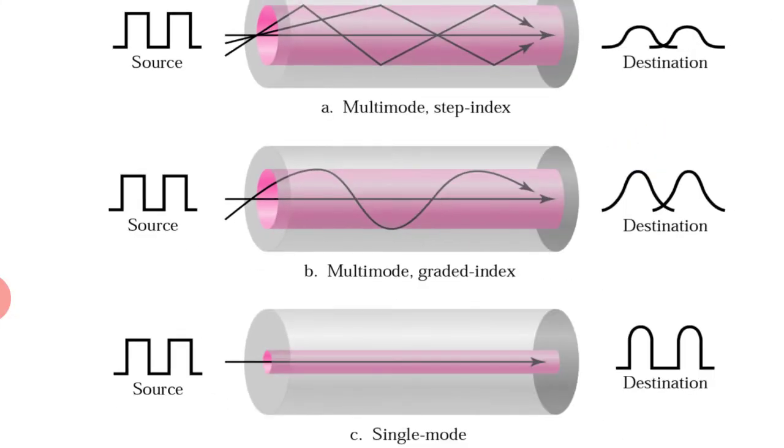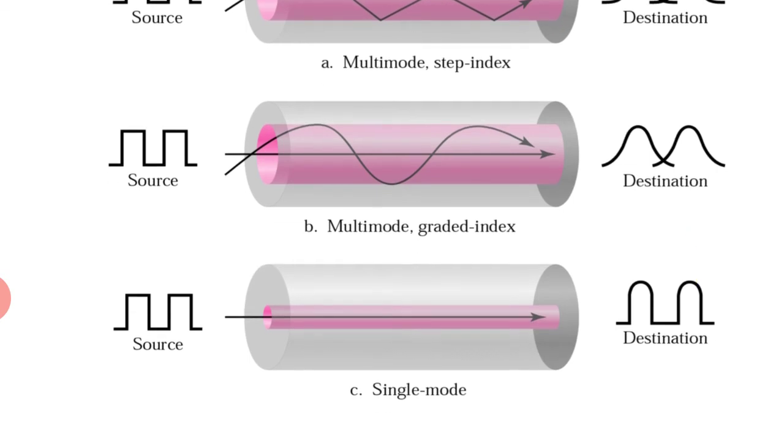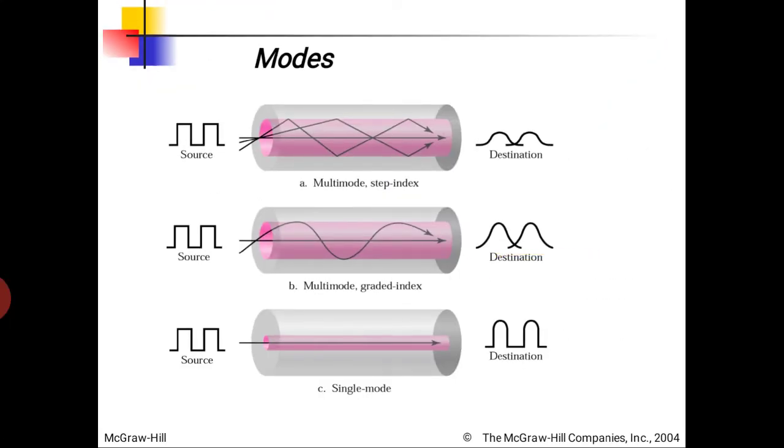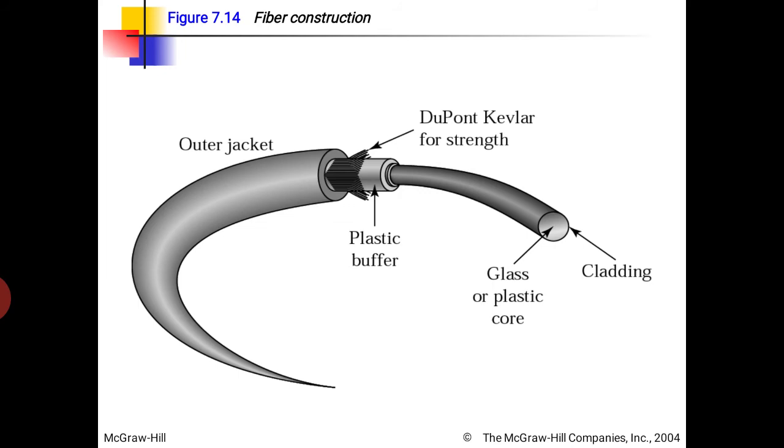Here the energy loss is less as compared to step index. Last one is single mode. In this concept, the angle of incidence is equal to the critical angle, and the ray moves in a straight manner. So there is no reflection. No reflection means no energy loss. So between source and destination, the energy loss is very less. Next, we have the diagram of optical fiber.